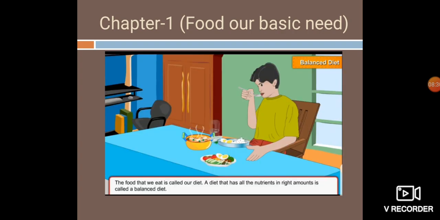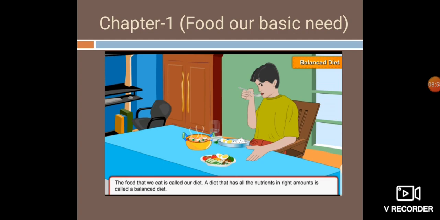Now, balanced diet. The food that we eat, we call it our diet. A diet that has all the nutrients in the right amount is known as a balanced diet. A diet which contains all the nutrients. It should not be like we will have just one nutrient and leave another one.